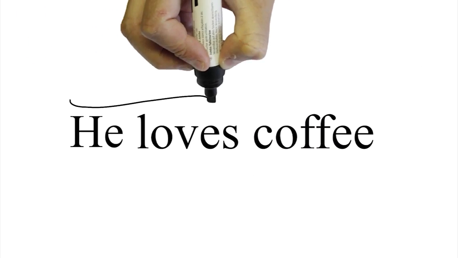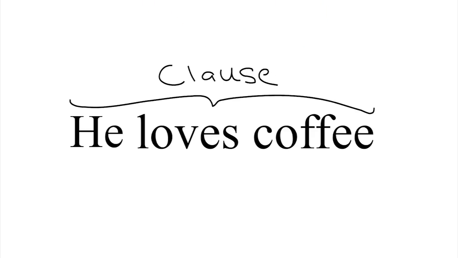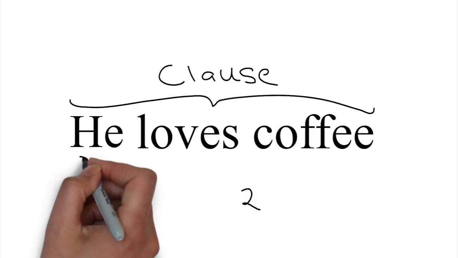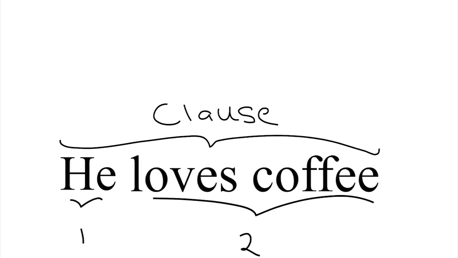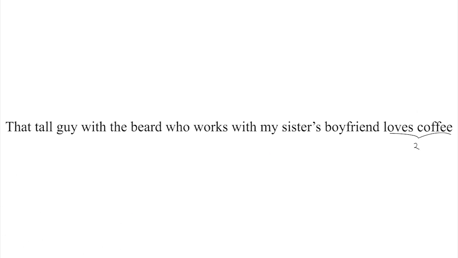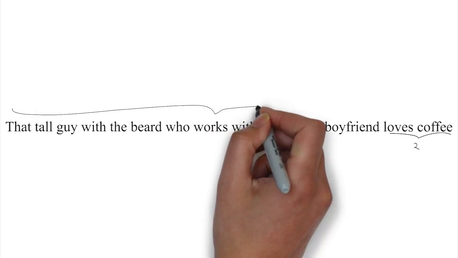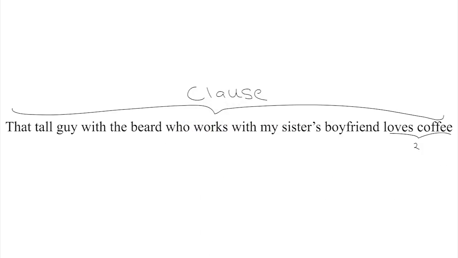There are two parts to this clause. There's someone that we're being given some information about, that's he, and then there's the information that we're being given about him, loves coffee. He is just a single word, but in the same place where he goes in this clause, I could put a whole string of words. For example, that tall guy with a beard who works with my sister's boyfriend loves coffee. Now, who loves coffee? That tall guy with the beard who works with my sister's boyfriend does.